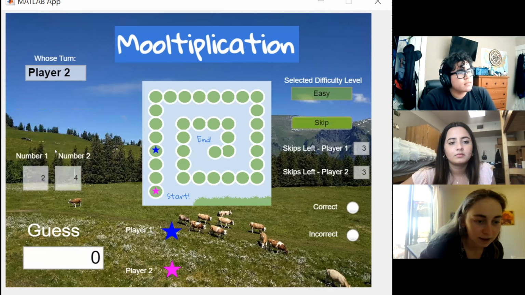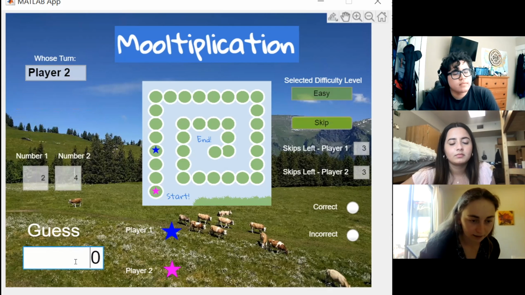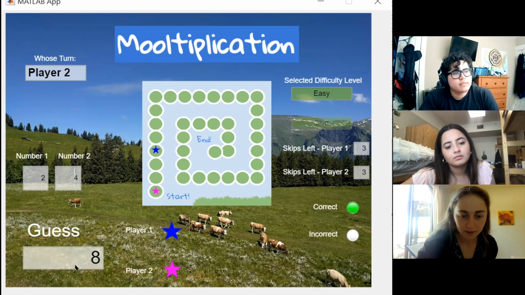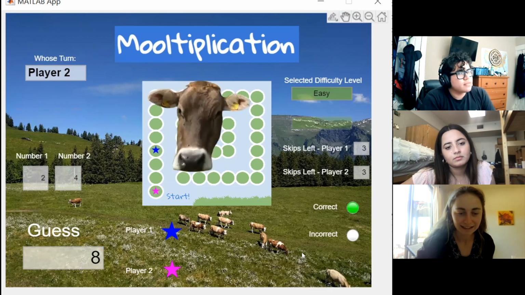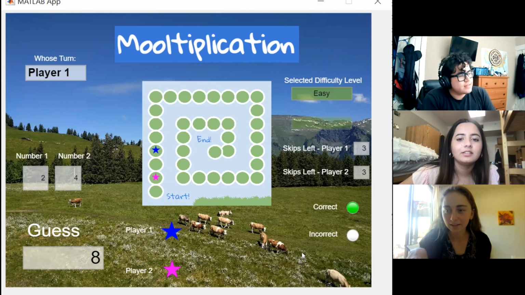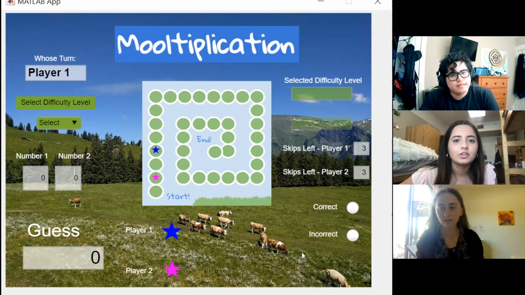And I'm just going to choose an easy one. And that's 8. You can see it like that. The audio might be a little distorted because of screen sharing technical difficulties, but I could hear it.